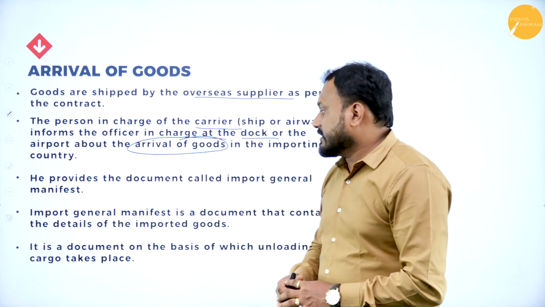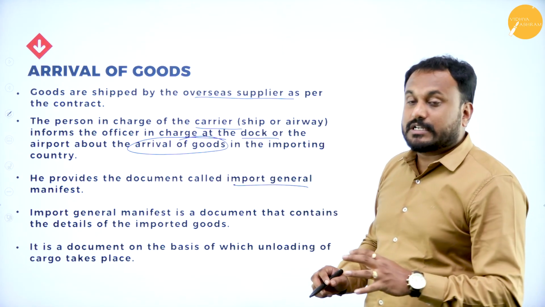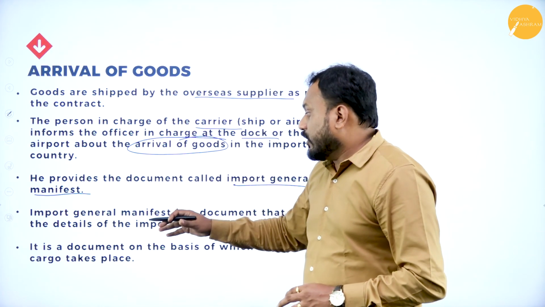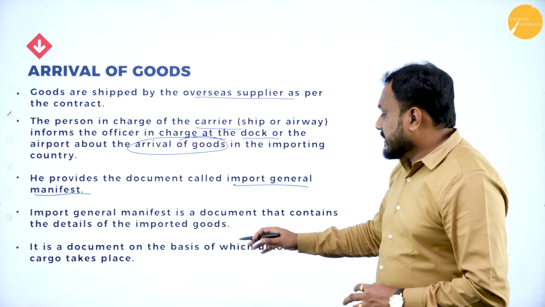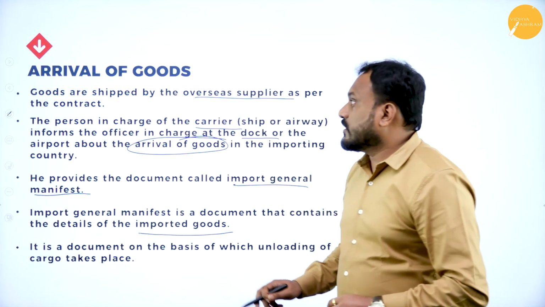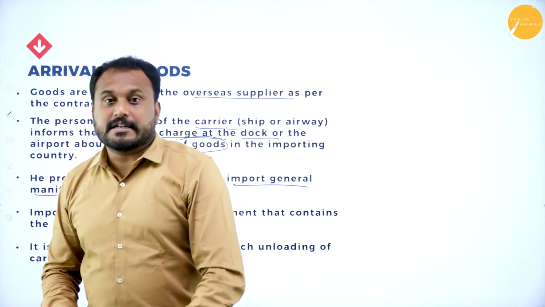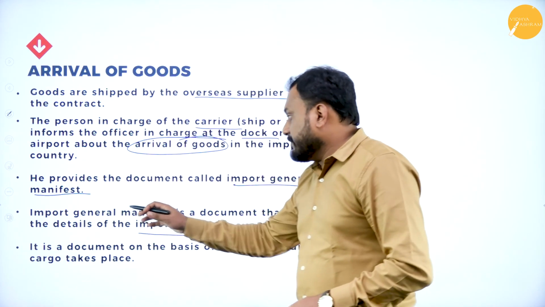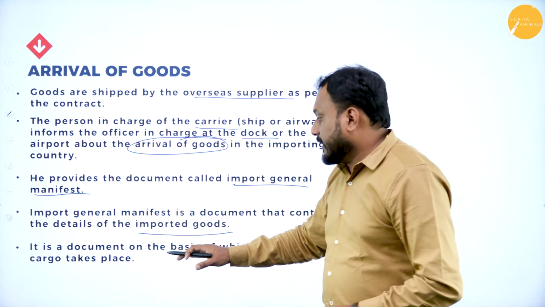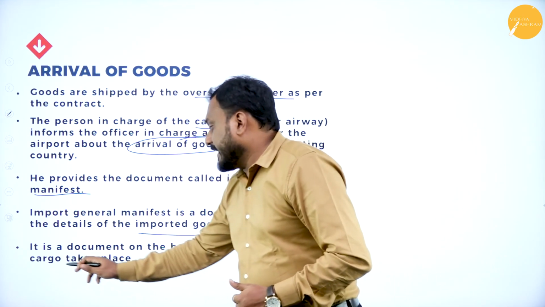Now he provides a document called the Import General Manifest. What is it? Import General Manifest is a document that contains the details of the imported goods, exactly what goods have come to the country. It is a document on the basis of which unloading of cargo takes place.